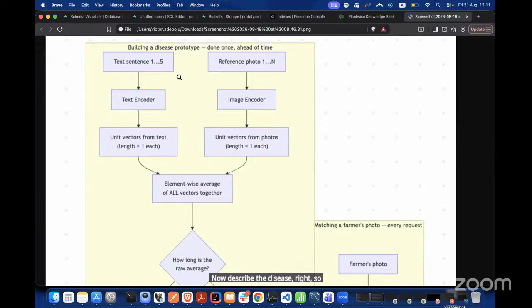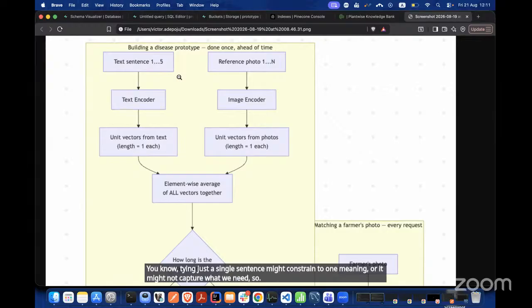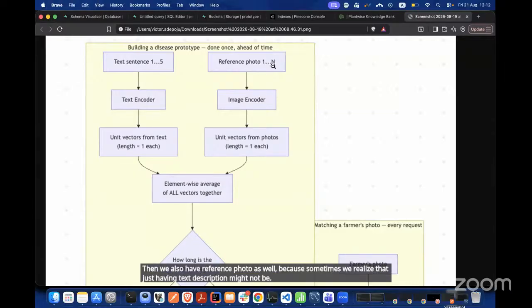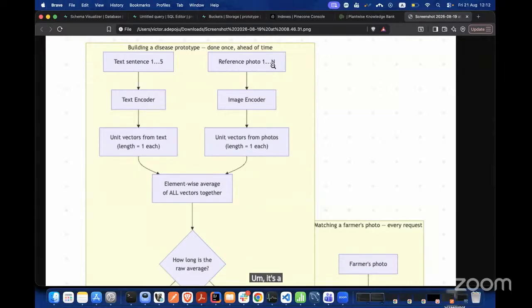Because we want to give the model enough context, typing just a single sentence might constrain it to one meaning, and it might not capture what we need. So in our database, which I will show eventually, we have like 5 template sentences describing each disease. Then we also have reference photos, because sometimes just having a text description might not be too helpful. So we have reference photos stored in our database that point to, okay, this is an actual CocoaPod or CSSV, whatever this is that we have.